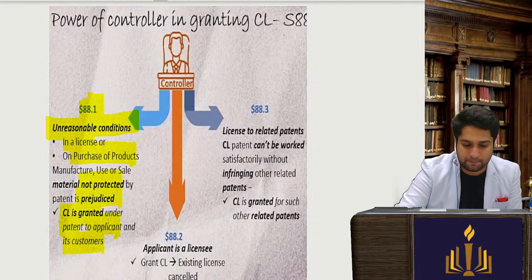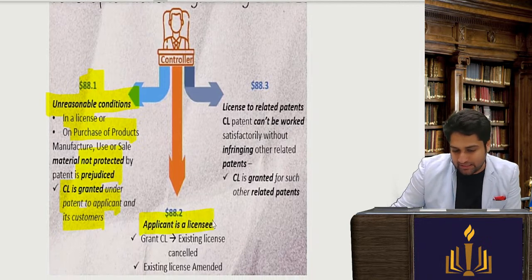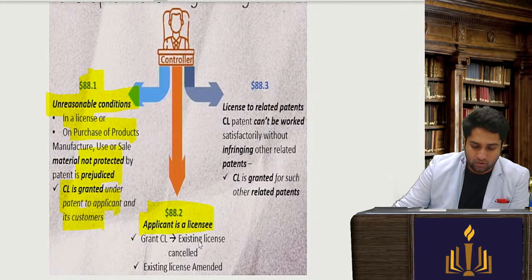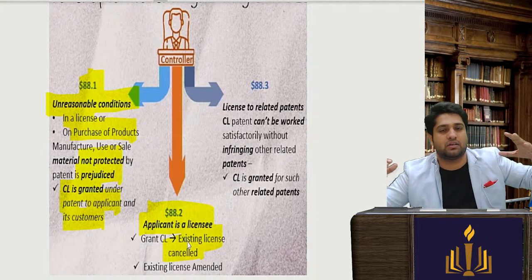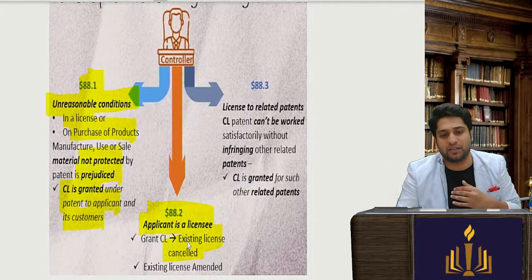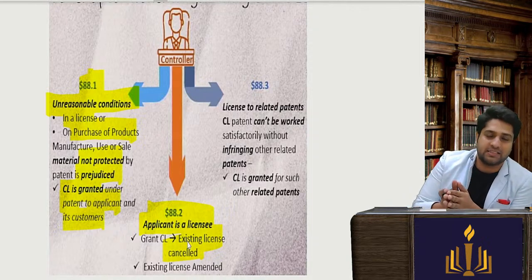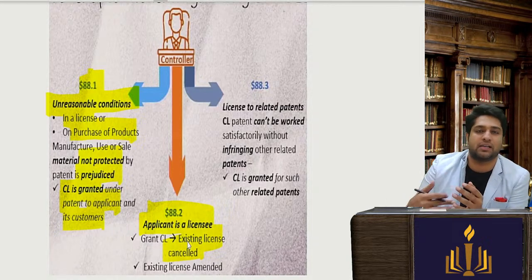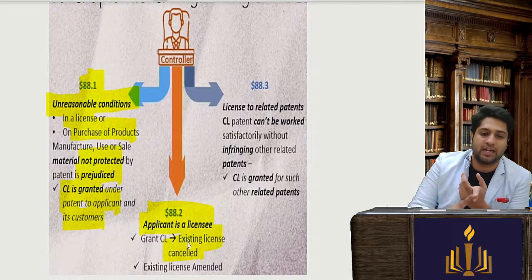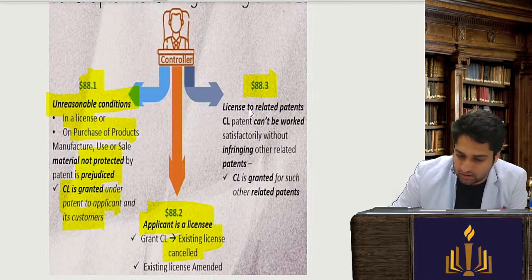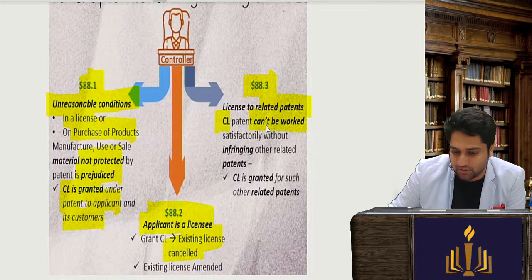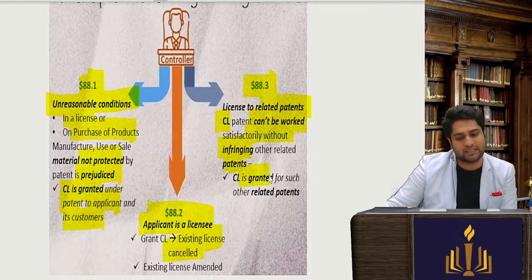Second, if the applicant is an existing licensee, and the existing license is turning out to be extremely harsh when it is being renewed, then the licensee can apply to the controller that, listen, he has now started being very harsh with me. So we can tell that the existing license, which is harsh, will be cancelled, or it could be amended. And section 88 subsection 3: licenses to related patents which can't be worked satisfactorily without infringing the rights.